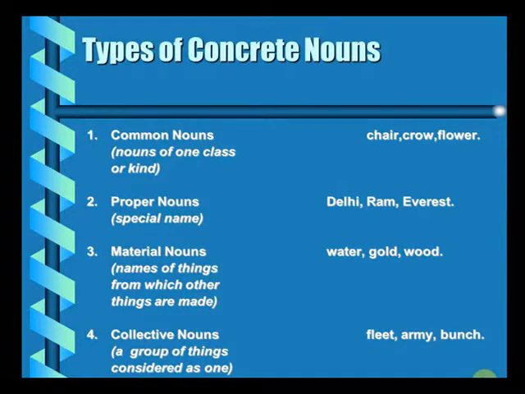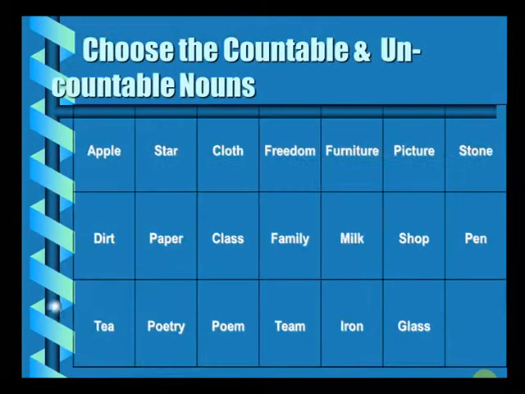Now we have an exercise coming up for you. As we talked about, material nouns are divided in two parts, countable and uncountable nouns. We have a table given here. We need to identify out of these nouns which are countable nouns and which are uncountable nouns. Before we start with the exercise, let me give you the definition of a countable noun and an uncountable noun. Countable nouns are the ones which are easily countable in number. You can always count them on your fingers. Uncountable nouns are the nouns which cannot be counted, but these are measurable nouns, you should remember.